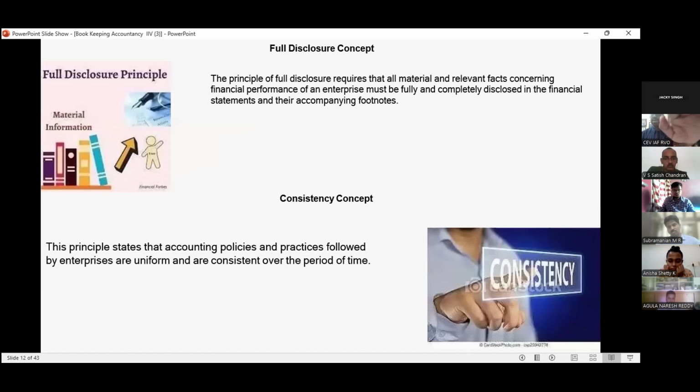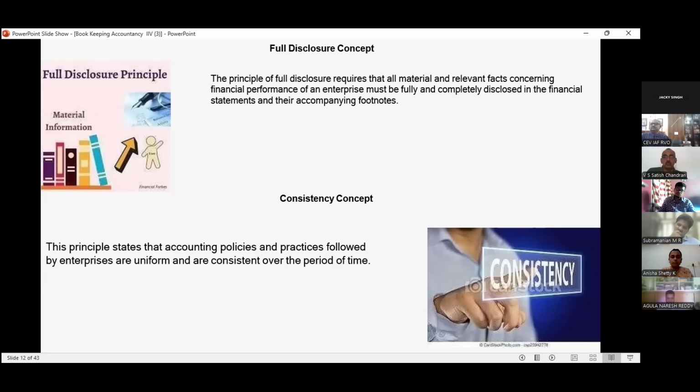Then we have the full disclosure concept. What does full disclosure say? The principle of full disclosure requires that all material and relevant facts concerning the financial performance of an enterprise must be fully and completely disclosed. We have to disclose all facts, whatever their nature. So we have to prepare the balance sheet, the profit and loss account, and the cash flow statement.